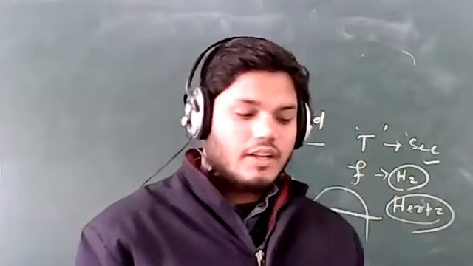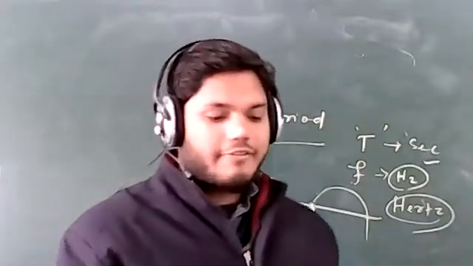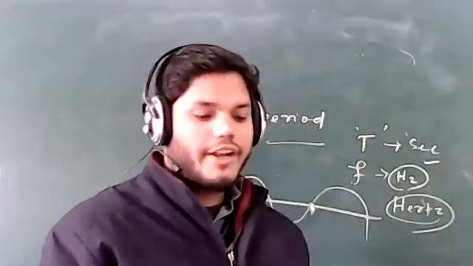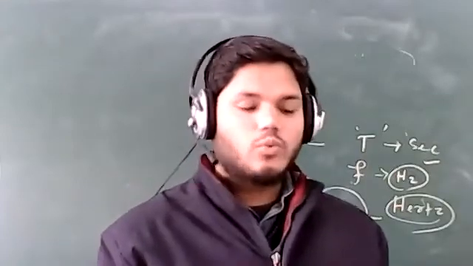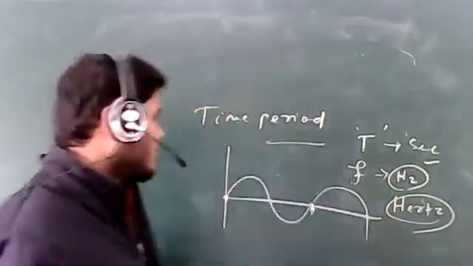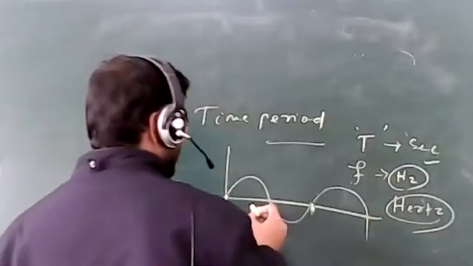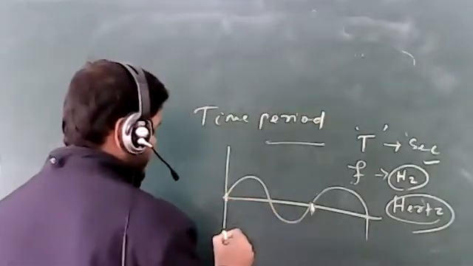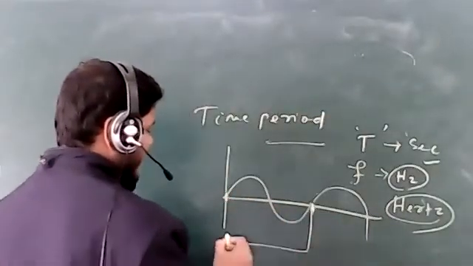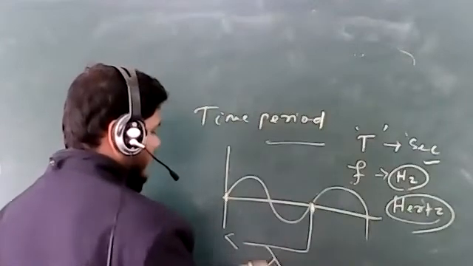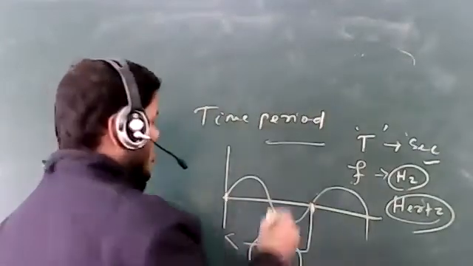Wavelength can be defined as the distance traveled by the wave when the particle of the medium completes one vibration. It is symbolized by lambda.